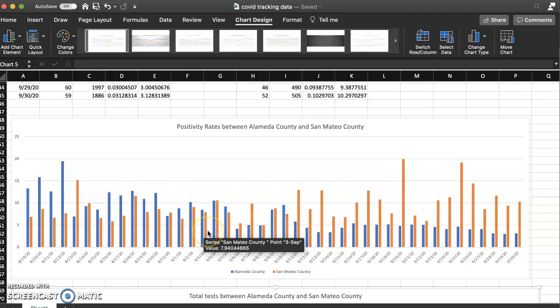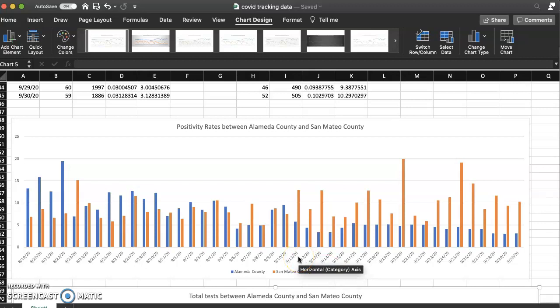And then, as you can see, in September, San Mateo County was slowly starting to creep up to Alameda County, and from the 11th of September to the end of September, you see that San Mateo County actually overtook Alameda County in the positivity rates, just because from August to September, the little transition, California was trying to experiment with opening back up, and they did it for a couple weeks, and then they realized they couldn't contain COVID well enough, even with the mandatory mask in public and opening up slowly with malls and salons.